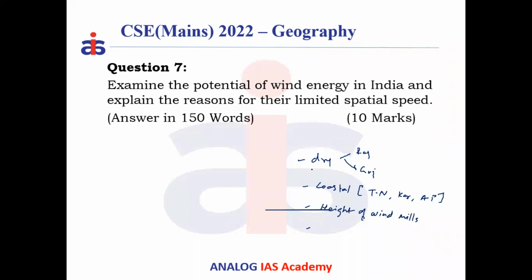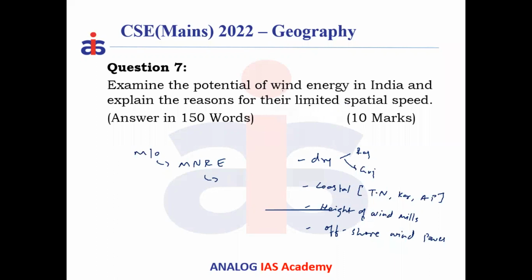So because of the limitation of dry areas or coastal areas and the height of the windmill, the government of India is technologically shifting from onshore wind farms to the second best potential, which is offshore. Offshore wind power is very high. So more than 40,000 megawatt has been estimated by the Ministry of New and Renewable Energy, MNRE, India. If we go with this offshore and all, it may go to 180,000 megawatt of generation.